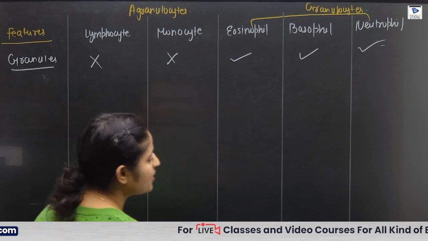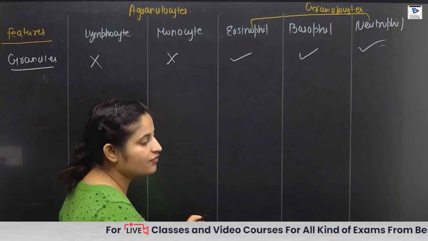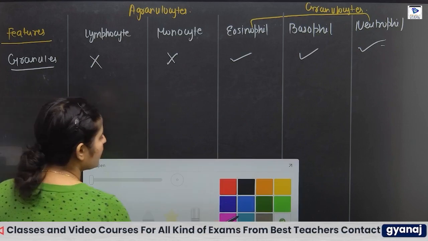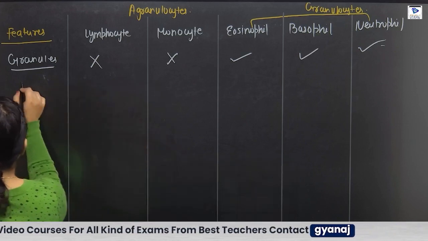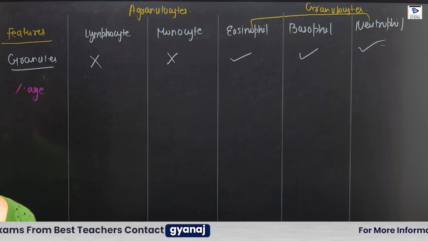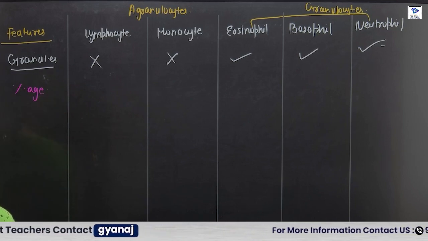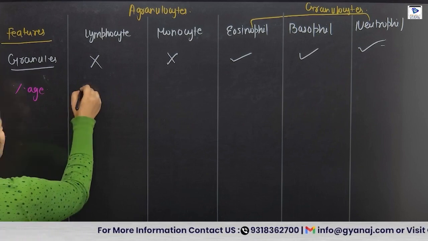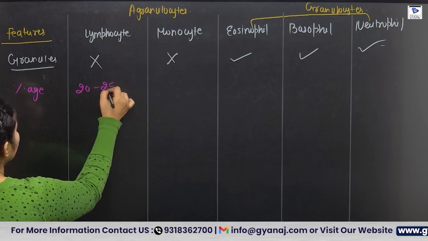Okay, next we talk about the percentage. What are the amounts of these WBCs in our bodies? If I talk about the lymphocytes, they are total 20 to 25%.